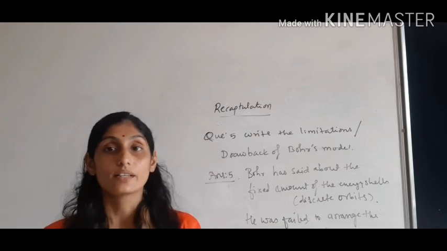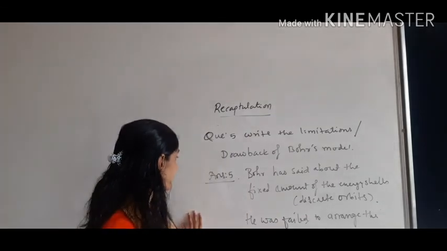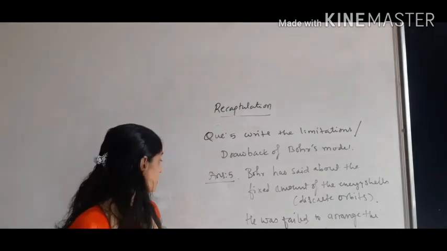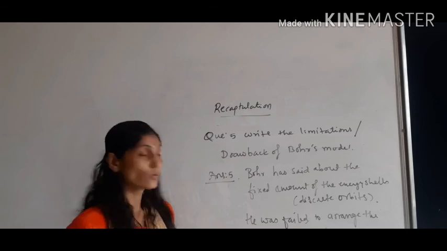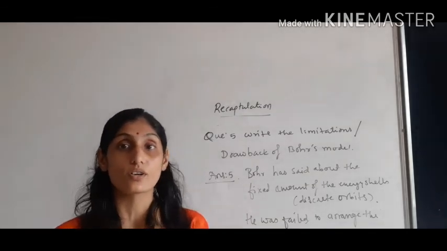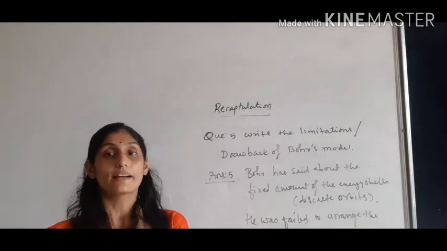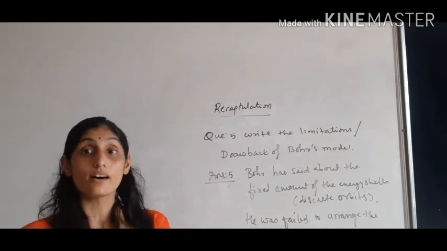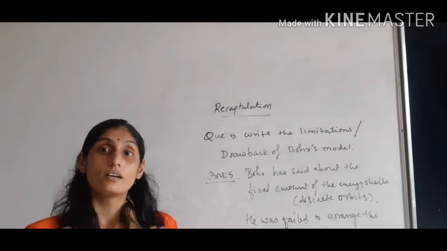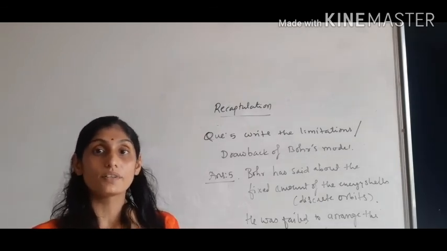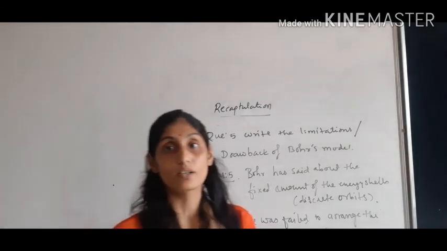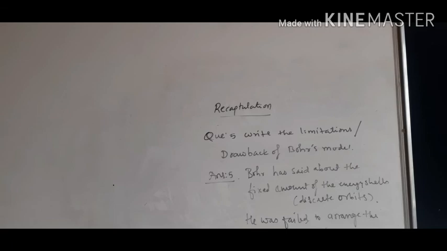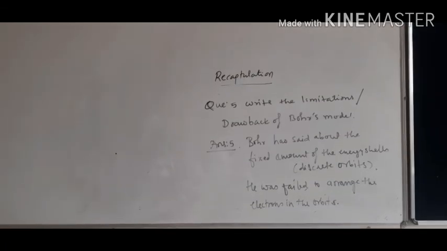That is the one which you have to write. This is not, I think, even in the textbook. This is the limitation which was given by Bohr. Bohr has said only about the fixed discrete orbits. He has not said about the arrangement of the electrons in the respective orbits; he had no idea how the electrons are arranged. Then after that, Bohr and Bury came together and gave the rules known as the Bohr and Bury rule. So kindly copy it down, children, as we move to the Bohr and Bury rule as well as the electronic configuration in the next lecture.